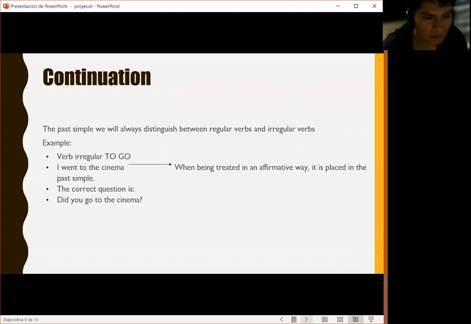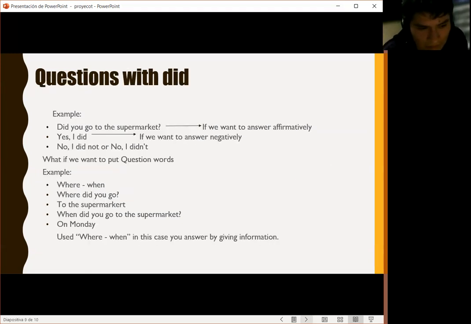A continuation. In the past simple we always distinguish between regular verbs and irregular verbs. Example, the irregular verb to go. I went to the cinema. When putting it in the affirmative way, it is placed in the past simple. The correct question is, did you go to the cinema? Next, please.